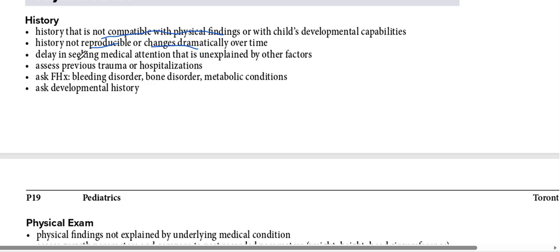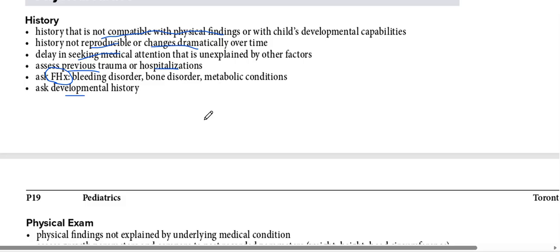Or there is delay in seeking medical attention unexplained by other factors. For example, a child got an injury and they present not immediately to the hospital but after 2 or 3 days, which can be a sign of neglect or abuse. Assess previous trauma history and hospitalization history. Family history is also very important for any bleeding tendencies, bone disorders, or endocrine metabolic conditions.